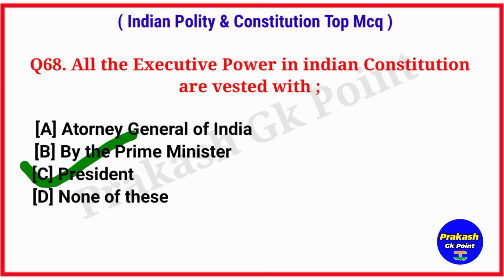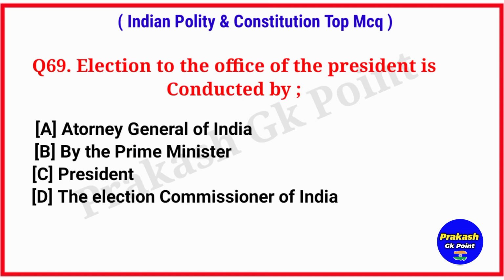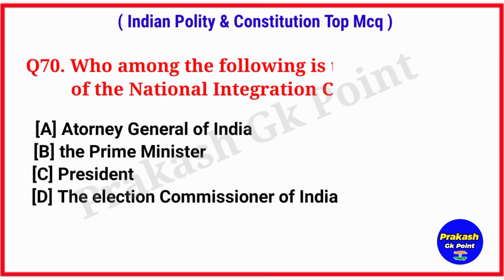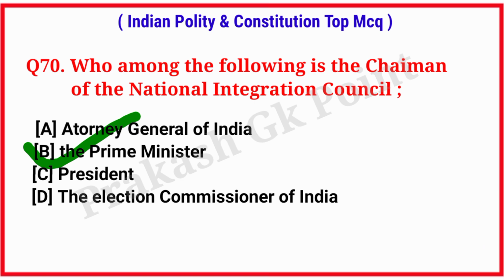Answer option C, President. Election to the office of the President is conducted by. Answer option D, the Election Commission of India. Who among the following is the chairman of the National Integration Council? Answer option B, the Prime Minister.